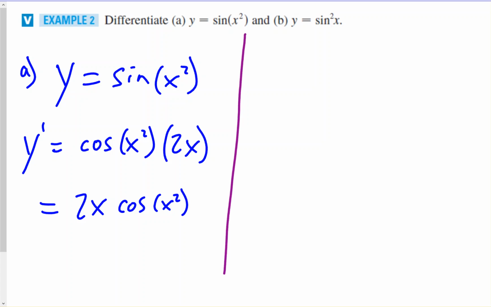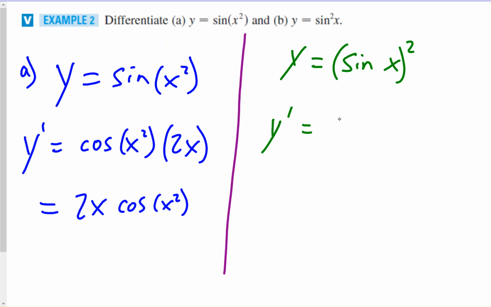Let's take a look at the second part. For this second part, we could rewrite this as sine squared of x, in other words the same as the sine of x, squared. If we take the derivative of this, the outer function is the squaring function first.